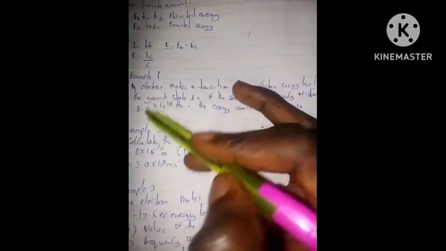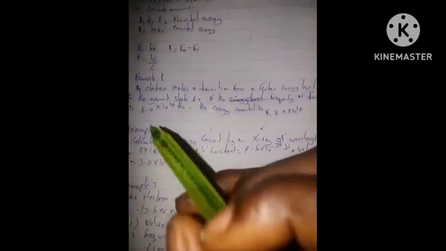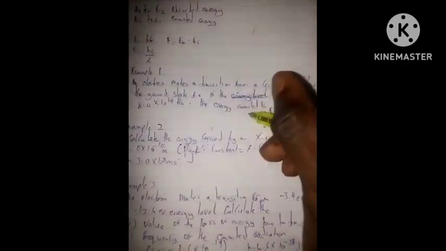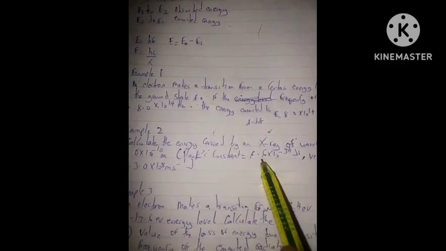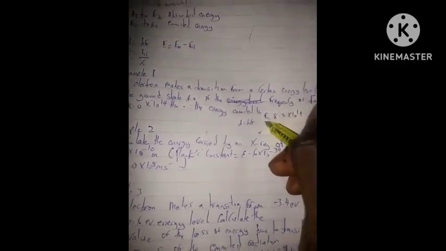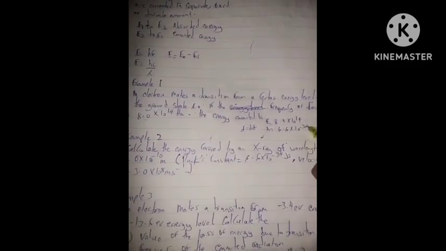So there is one constant. You should know the constant. We have to use E is equals to hf, because h is a constant. In the question, we are given the value of h, which is h is equals to 6.6 times 10 raised to power minus 34 joule seconds. So let's apply it. Let's solve the question at the back of our book. So, solution.